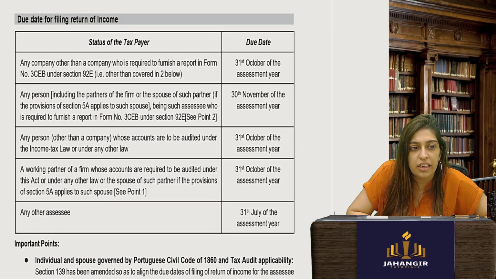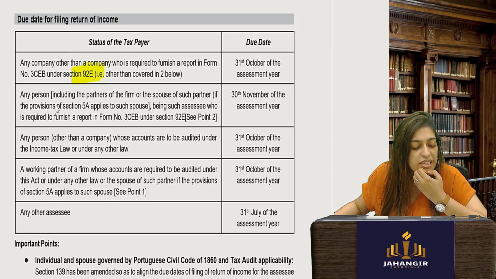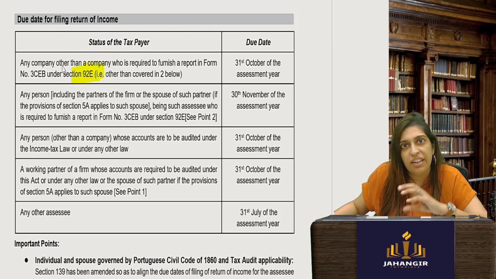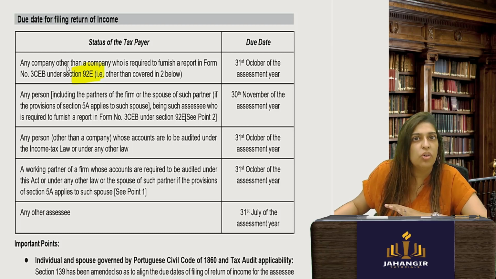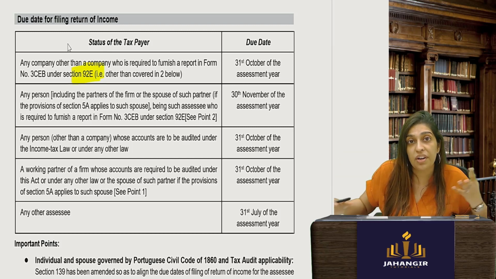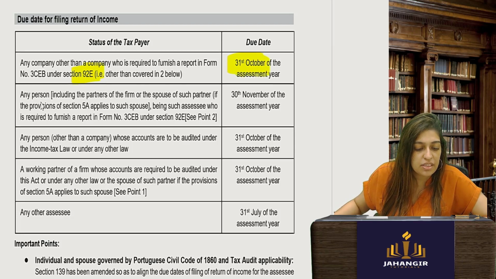Okay, due date for filing the return. When is the due date for filing the return? Any company, other than a company required to furnish a return under Form 3, that is basically having arm's length international taxation. Any kind of company which has transfer pricing, basically. So all companies which have Indian businesses only, and there is no transfer pricing requirement. Transfer pricing is basically when you are selling assets to your holding, subsidiary, affiliates, etc. Then a concept of transfer pricing comes in, when you have to do it by 31st October. Any person being assessee who is required to furnish a report, basically a transfer pricing report, by 30th November.